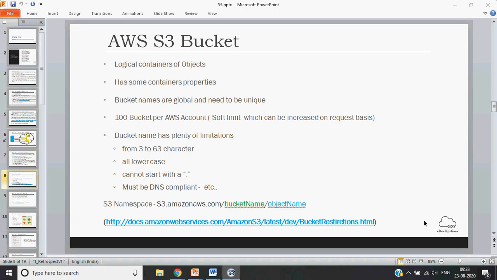There is also a naming convention for bucket names. The minimum is 3 characters and the maximum is 63 characters. All characters have to be in lowercase. The name cannot start with a dot, and it must be DNS compliant, etc. We will just create a bucket and see how it works. This is one example: s3.amazonaws.com, then slash bucket name, and then object name. This is how you can access any object or bucket.